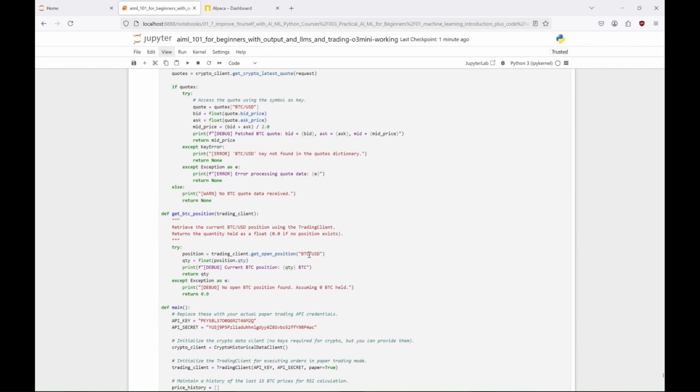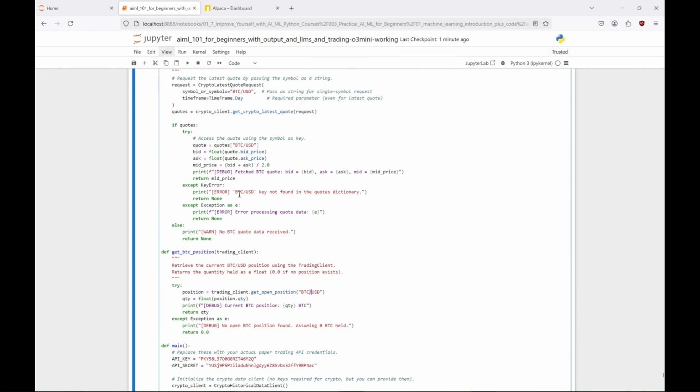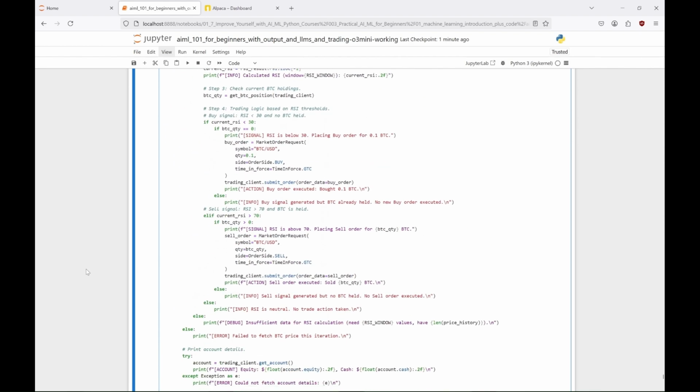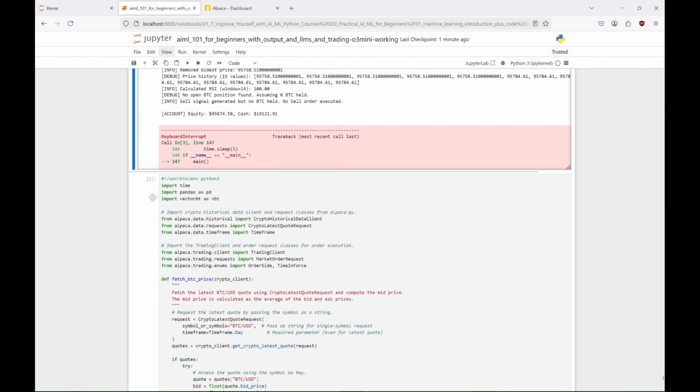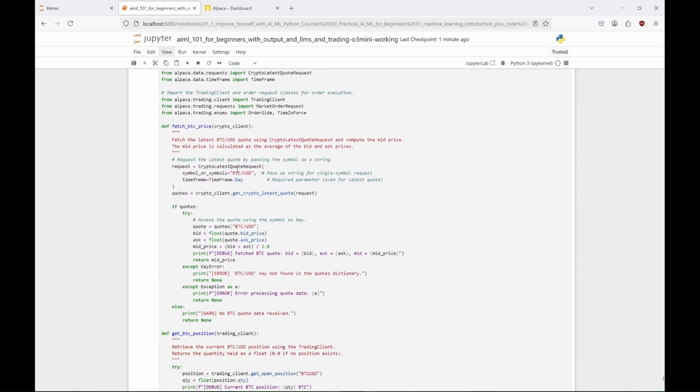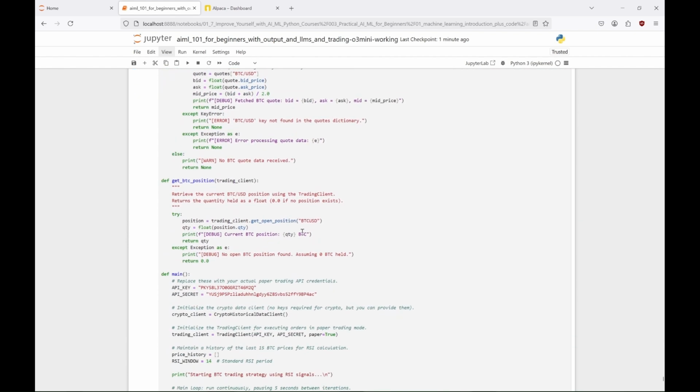So, as you probably know, the problem with seeing bitcoins is that one slash in the bitcoin symbol. As you can see, in Alpaca for different purposes we have to use the symbol either with or without the slash. When we try to check open position we do it without the slash. So let's change it. Here we have the code from before copied. And the slash is already deleted. The rest of the code remained the same.